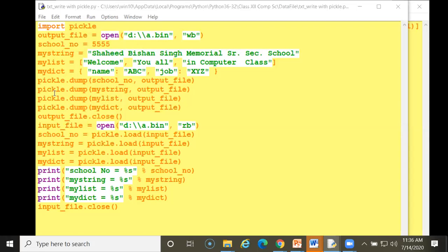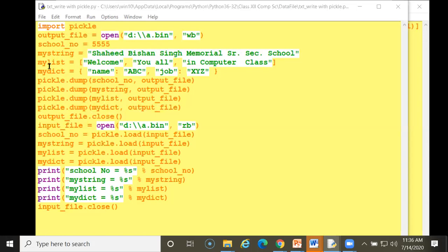So now next, pickle.dump, again the whole string I am assigning with the output file which I have created here. And next, my_list, it is a list. I am also assigning with the output file. And next line, my dictionary, whatever name I am writing here, that is also assigned to the output file.